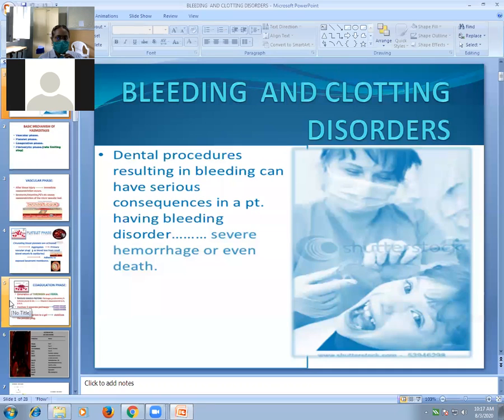Even hemorrhage can occur, and even death. So it is necessary to have knowledge about bleeding and clotting disorders for every dental student.